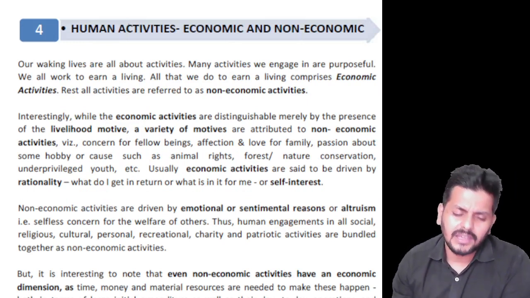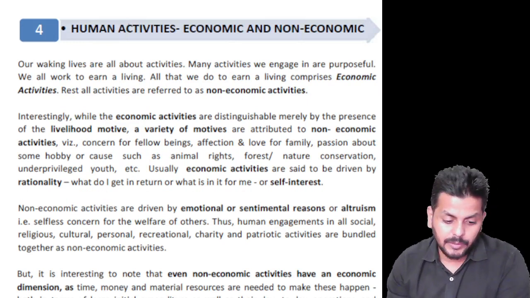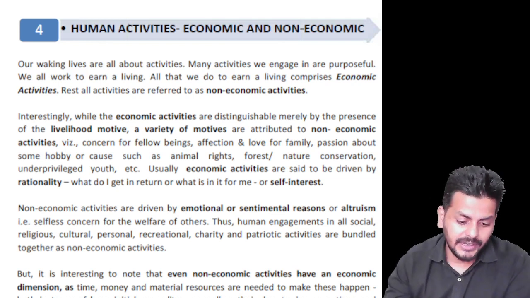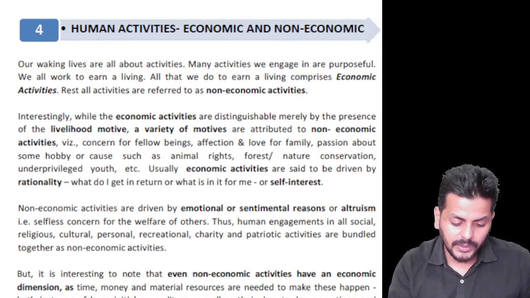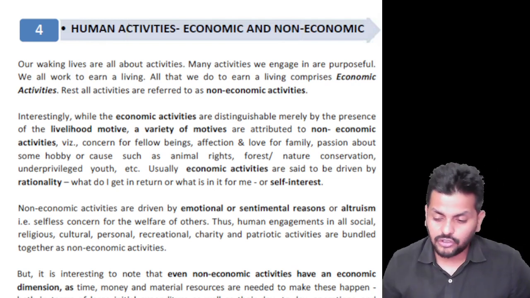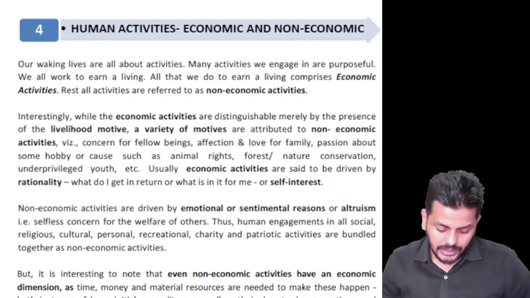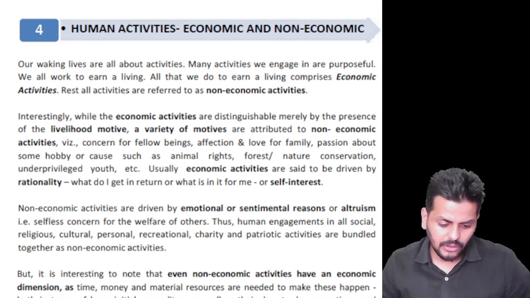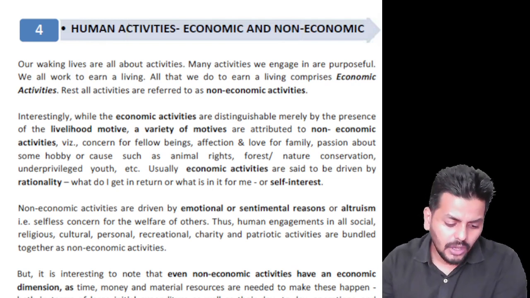Then going by, one very easy topic from which I generally expect multiple choice questions to come is where they give you some activities and ask you to classify them into economic and non-economic. So once again, I would like to quickly reiterate the definitions of both. Human activities broadly are classified into economic and non-economic. Economic activities are those which eventually will get you some money, while non-economic activities are those which you do out of your interest. It may be a hobby.